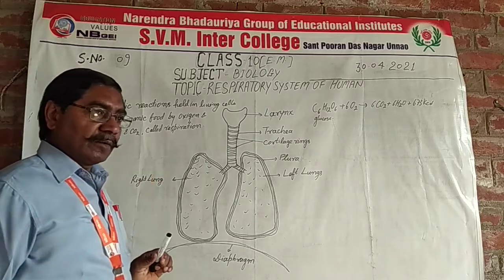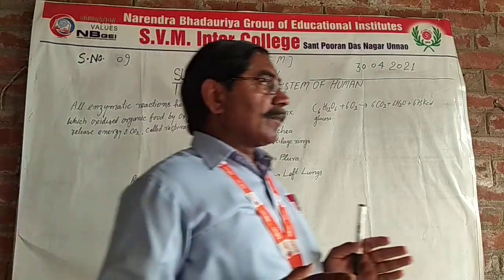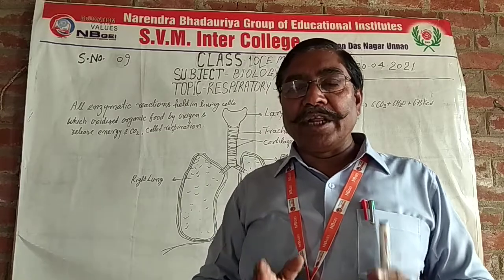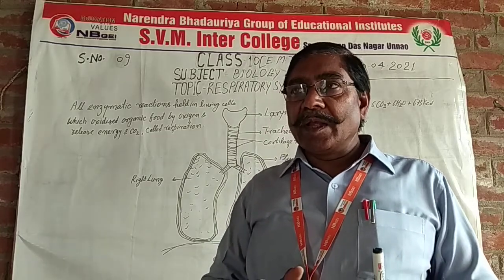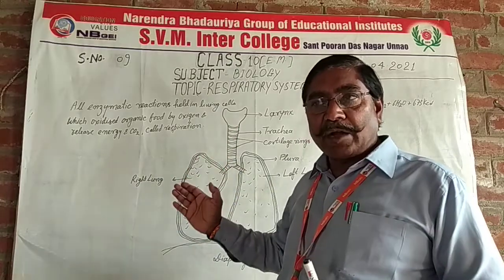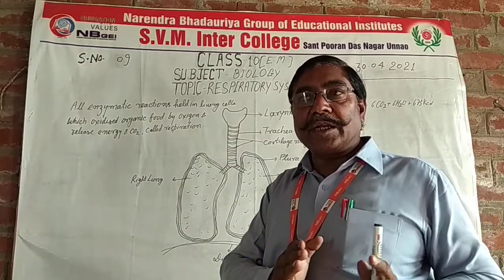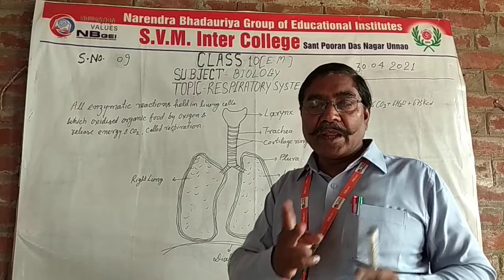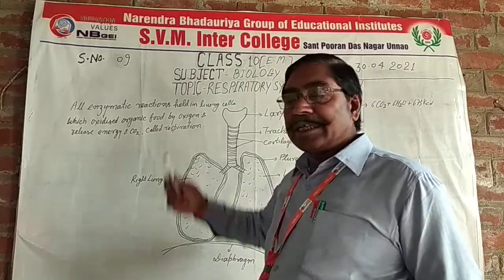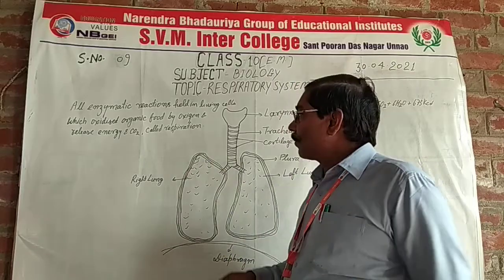This is called respiration. It is a process of metabolic activities. Metabolism is of two types, anabolism and catabolism, so respiration is a catabolic process.